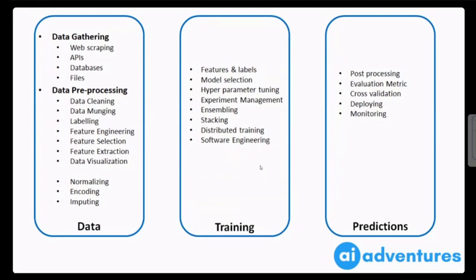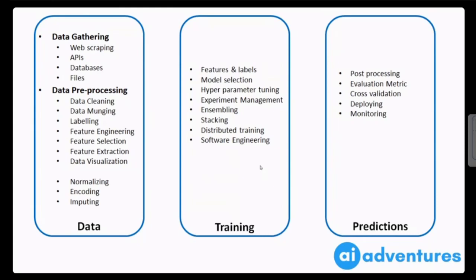And when it comes to prediction, you will have to do a lot of post processing, because the model will predict 0.8, and the end user doesn't know what 0.8 indicates. So for post processing, first you will have to see if it's more than 0.5, you will have to make it 1.